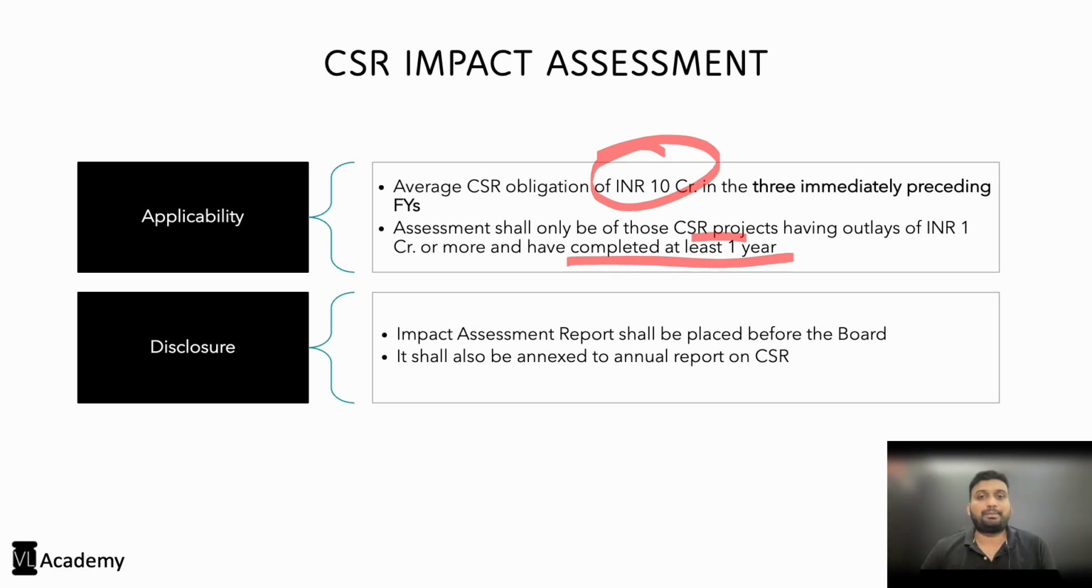And the disclosure part is that such impact assessment reports shall be placed before the board of directors of the company. And also the annual report on CSR, which is prepared, which is nothing but an annexure to the CSR rules. It's a format which provides for detailed calculations as to what has been the minimum criteria of expenditure, what are the CSR activities for which you have spent, and what are the amounts which have been spent for the CSR activities, shall be clearly provided in the annual report. And this impact assessment shall be annexed as an annexure to such annual report on CSR.